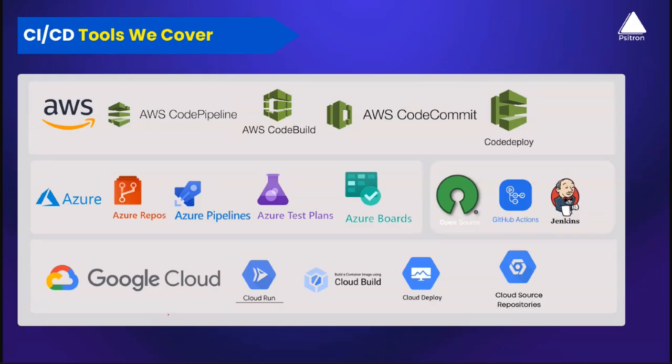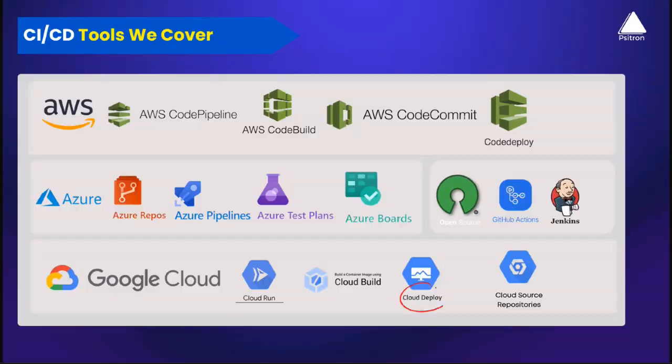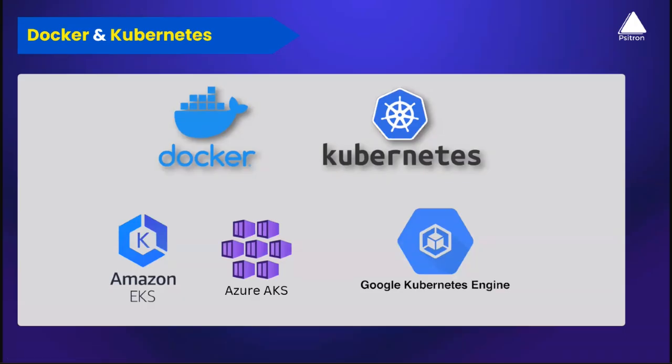Then comes Google Cloud Platform. Google also has their own set of DevOps tools, starting from Cloud Run, Cloud Build, Cloud Deploy, or Google Cloud Repositories. Not limited to the cloud-based tools, we'll also be exploring open source tools like GitHub Actions, including Jenkins as well. Then comes understanding Docker and Kubernetes.